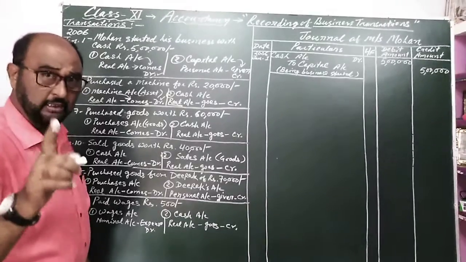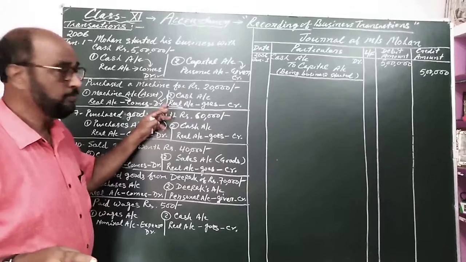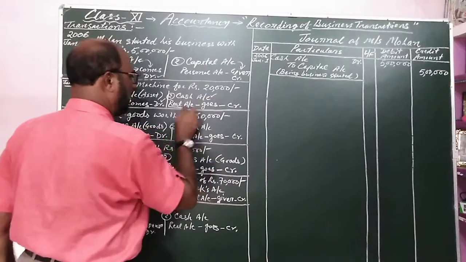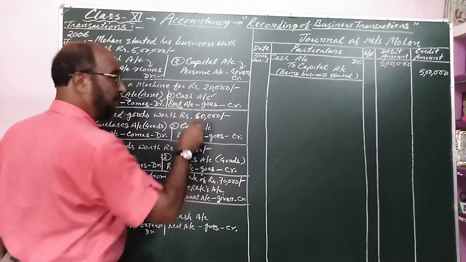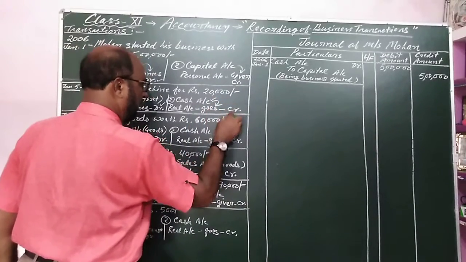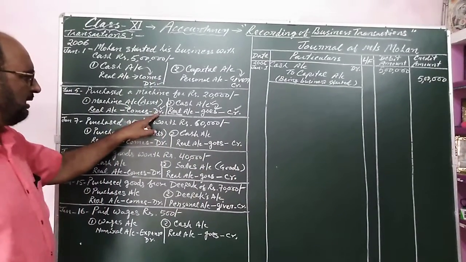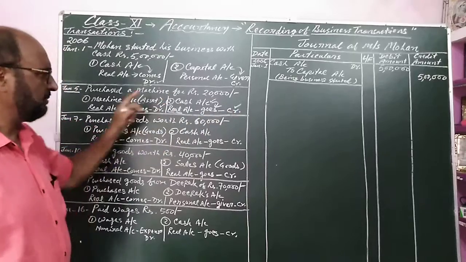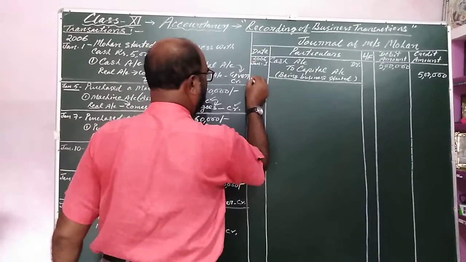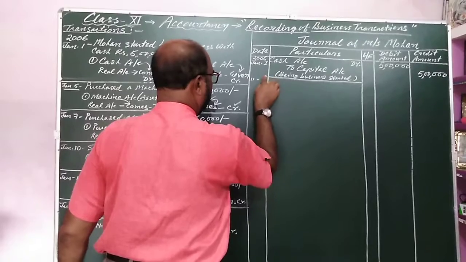If you have learned the rules of debit credit, then only you will be able to understand this. The second affected account is cash account, and that is also a real account. And when we purchase anything, cash goes out. And what goes out is credited. So here we have found the debit and credit of the transaction. So we can write here. After that, no need to write the name of the month. You can write ditto, and here you can write 5.